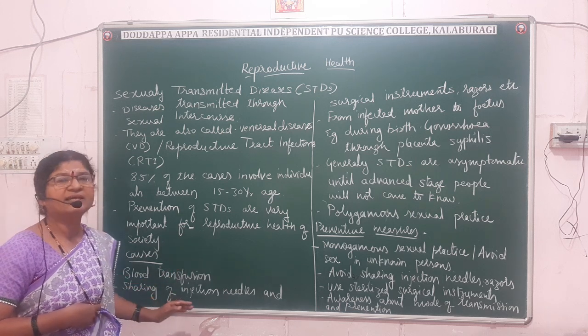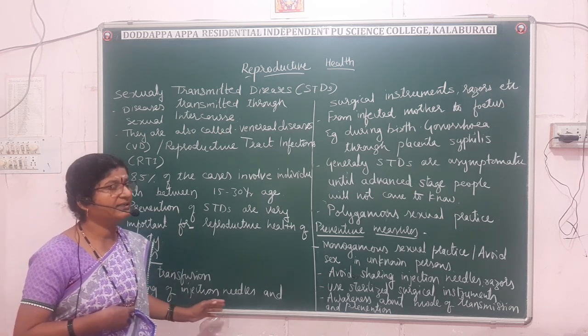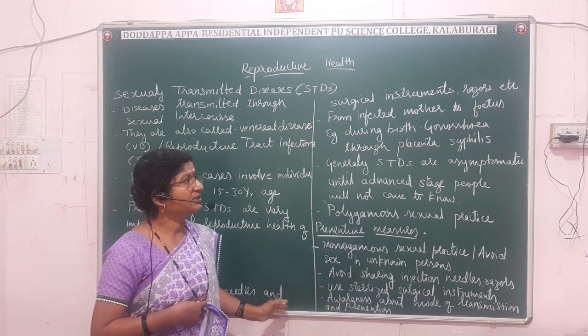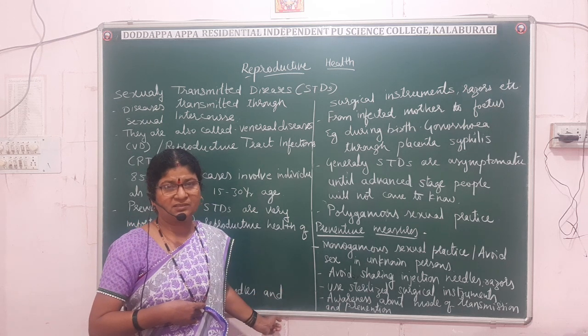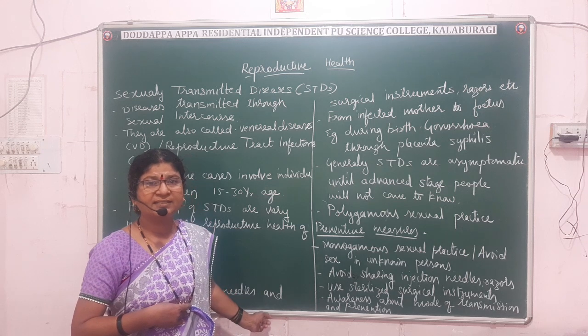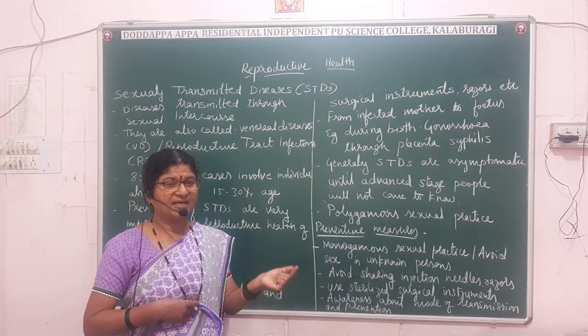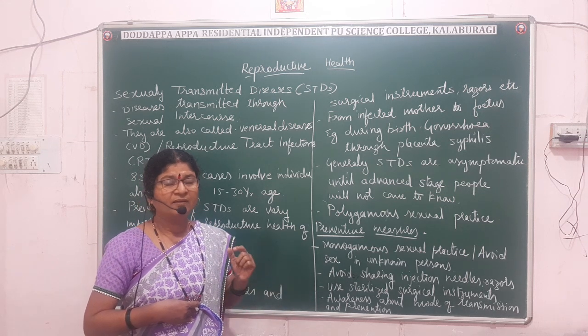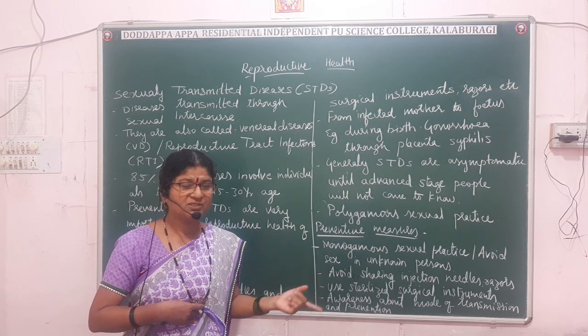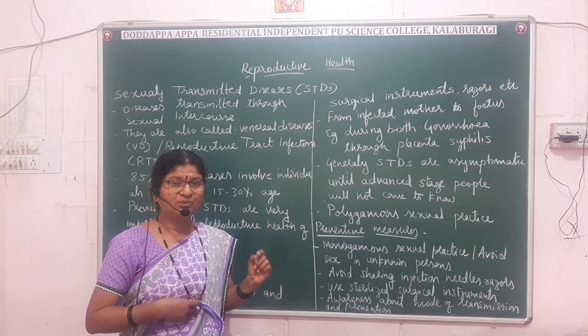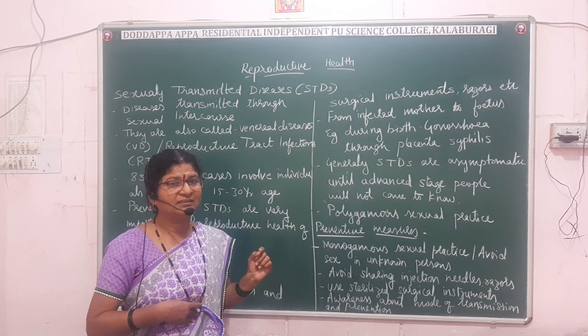And the next, sharing of injection needles and surgical instruments. This is also one important cause for the STDs. The needles used for injections for one person should not be used for another person. Use of disposable syringes is the best.